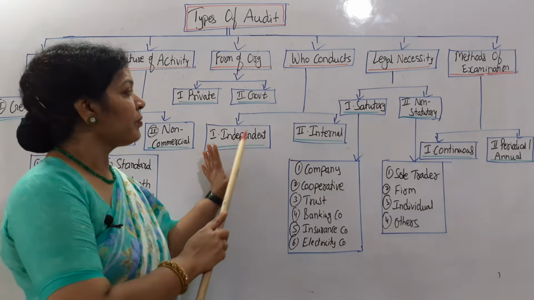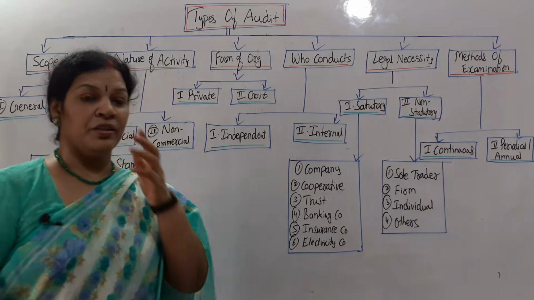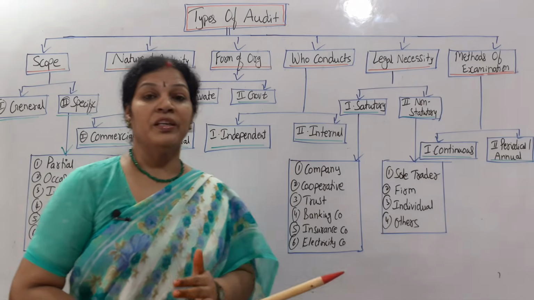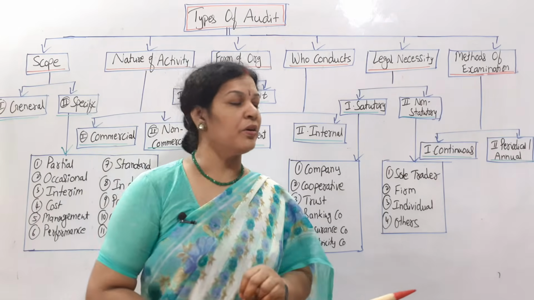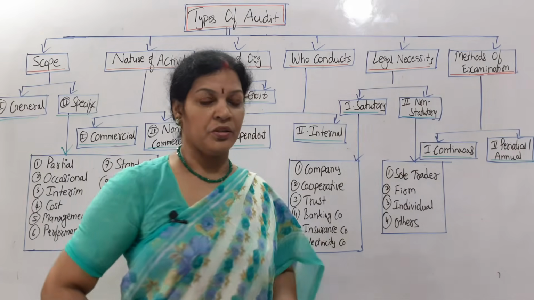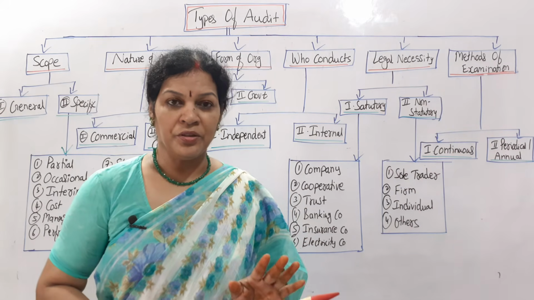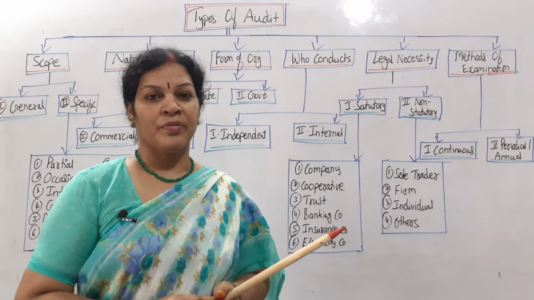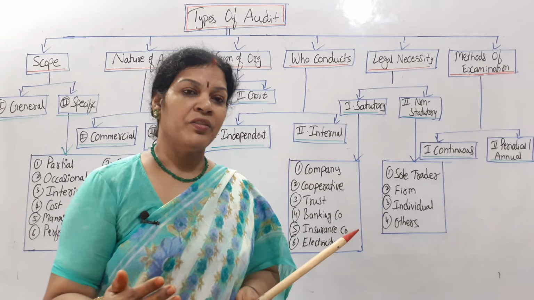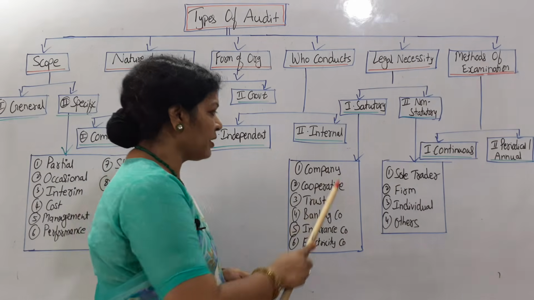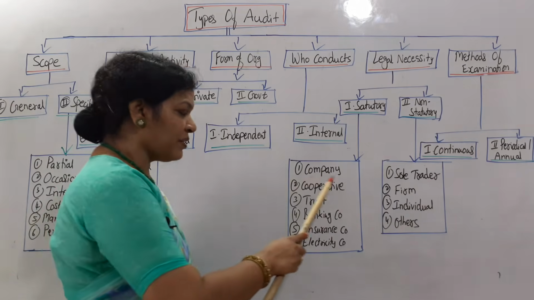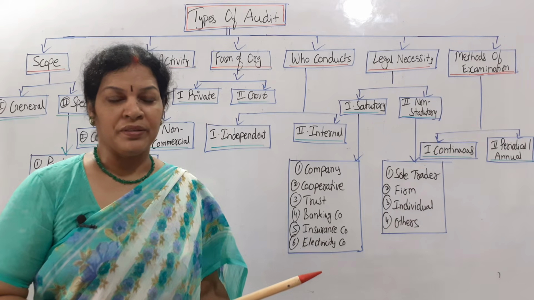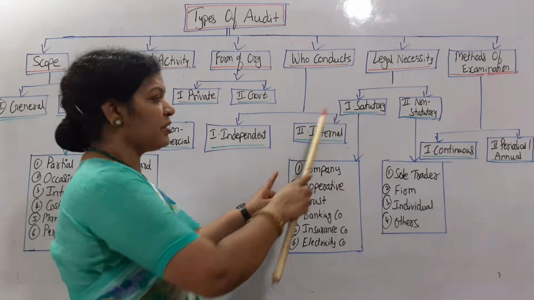Okay, am I clear? Now next one is legal necessity. So this we have discussed, no? As per the legal necessity, there are two kinds of audit. One is statutory, non-statutory. Statutory means compulsory, mandatory. For which kind of organizations it is mandatory? For example, we can take companies, any joint stock company. So public companies, all the companies, it is mandatory, statutory.